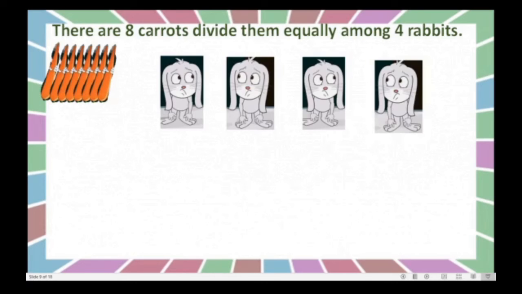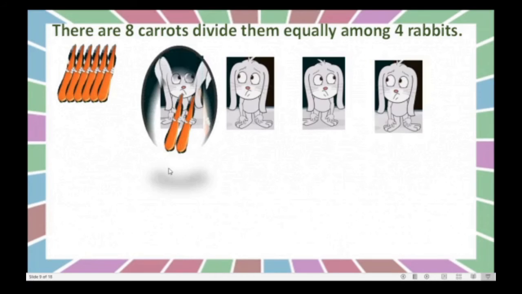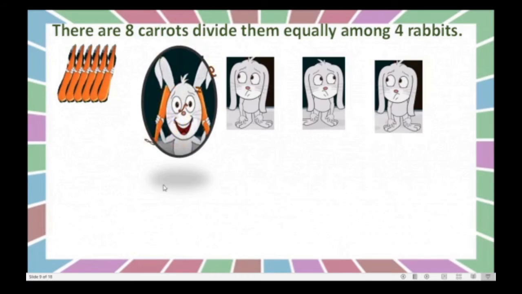Okay, I will first give 2 carrots to the first rabbit. Now dear children, earlier there were 8 carrots. I gave 2 to the first rabbit, so I will subtract 2 from 8. 8 minus 2 is equal to 6. That means 6 remain. Right?